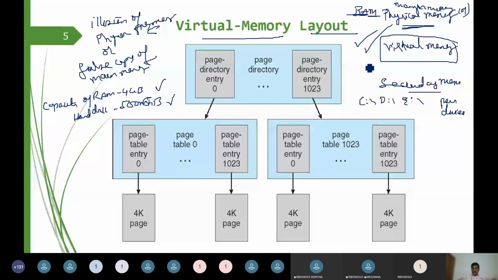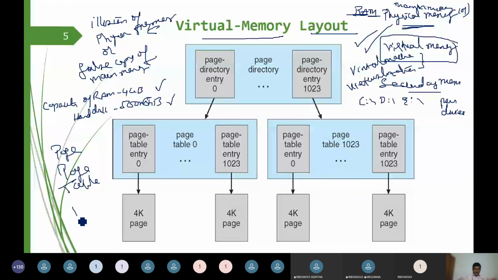We call this a virtual machine, and then we call it virtualization. These are the concepts that create virtualization, and they create pages and a page table, and we call them page frames here.